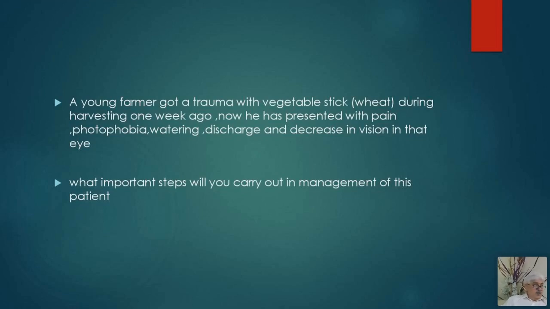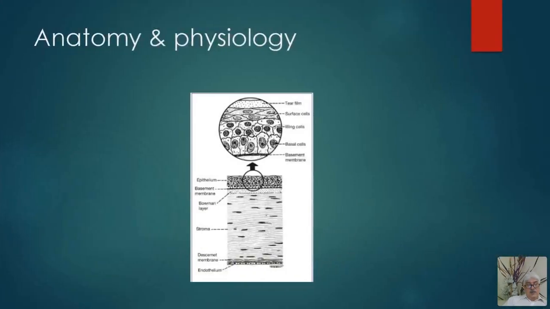And before we go to the clinical presentation and the investigations of the corneal diseases, I think I would need to just recall the anatomy and physiology of the cornea. As you know, this is a histological slide of the cornea.